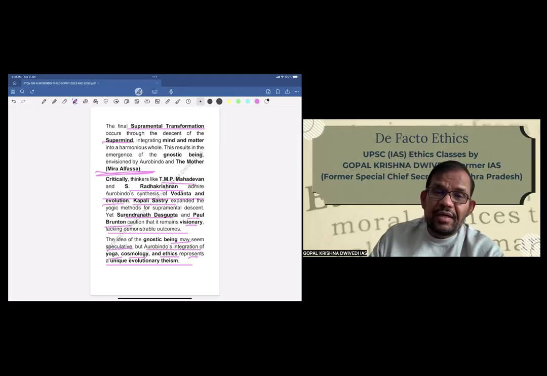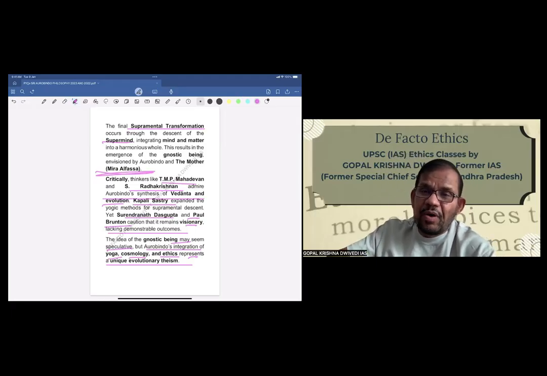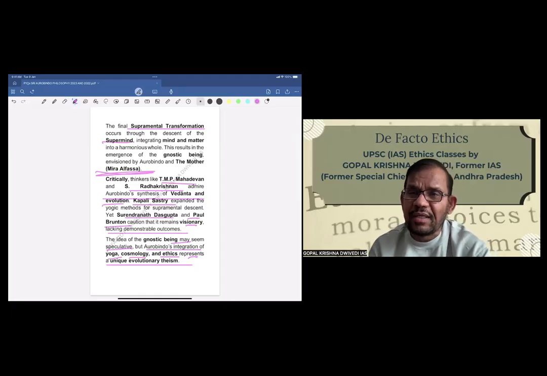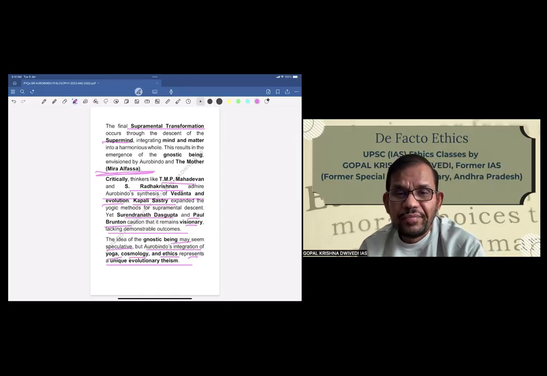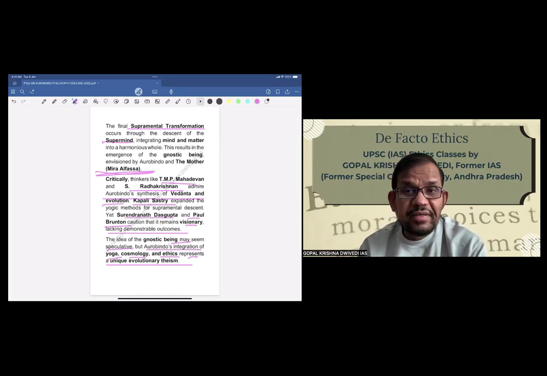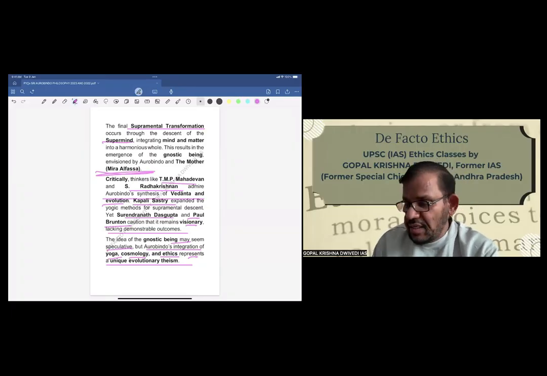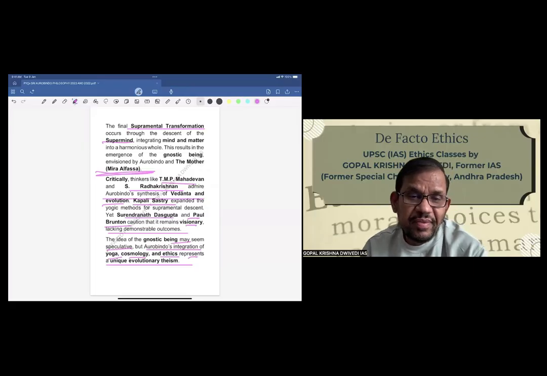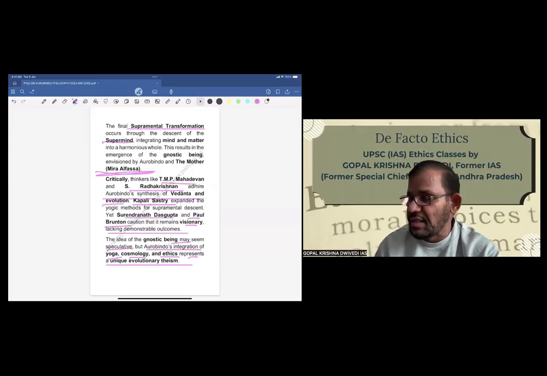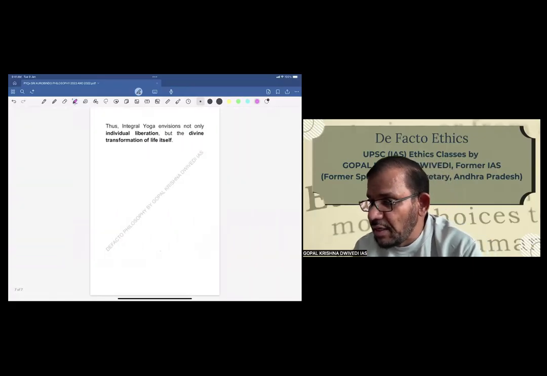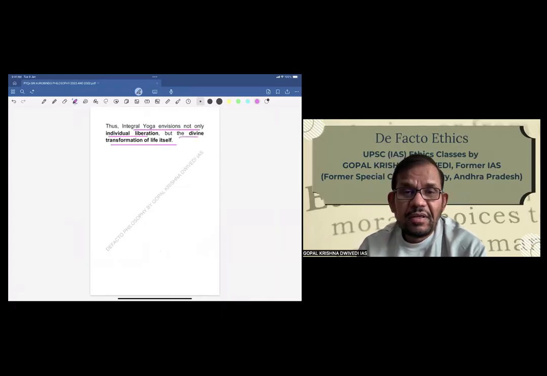So, in the critical evaluation, we have not only said negative points, we have also told positive points. And then finally, what is the contribution? A positive-looking conclusion. So, even though there are negative points as far as Aurobindo's philosophy or Aurobindo's evolution is concerned, yet it has a very, very positive impact as far as the integration of yoga, cosmology, and ethics in evolutionary theism is concerned. Thus, integral yoga envisions not only individual liberation, but the divine transformation of life itself.